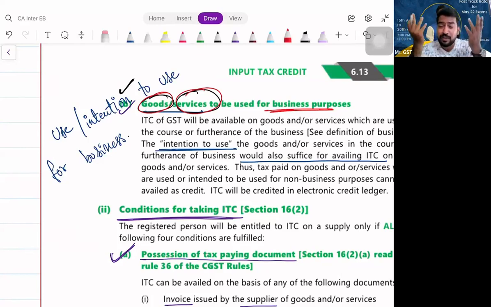What you are purchasing, when you will get ITC, that I cannot teach you now. Because you are still yet to take the admission, I cannot take GST class chapter number 6, input tax credit, and teach you that you are not eligible for ITC. Yes or no? And generally, leave about him also.